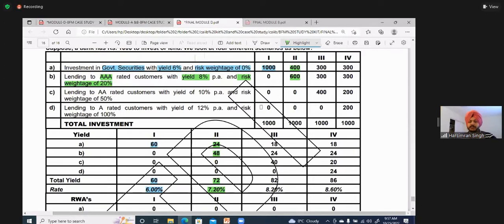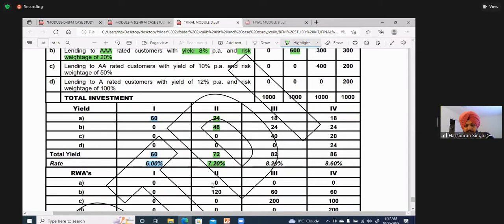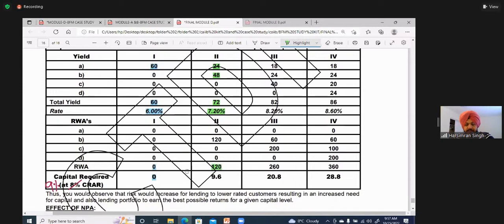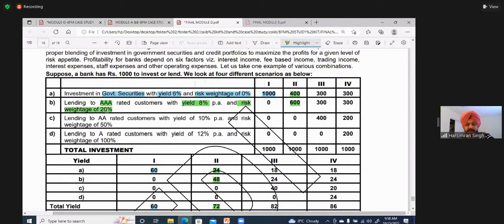And how much is the risk? On this 400 is zero risk. On this 600 risk is 20%, that is 120. So your risk weighted asset is 120. And 9% of 120 is how much? 10.8 crores. Yes, sir. Up to this point, is it okay? Sir, how 120? Ma'am, 600 into 20% risk. Okay, sir.